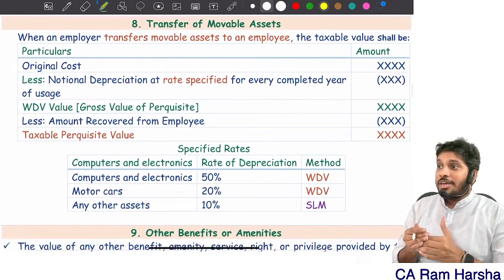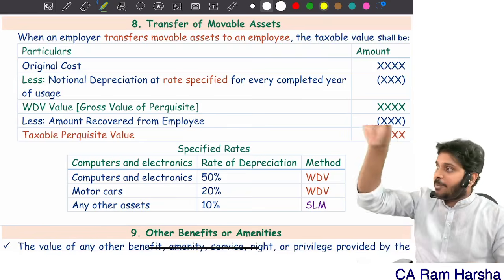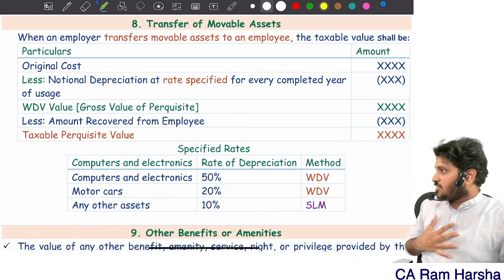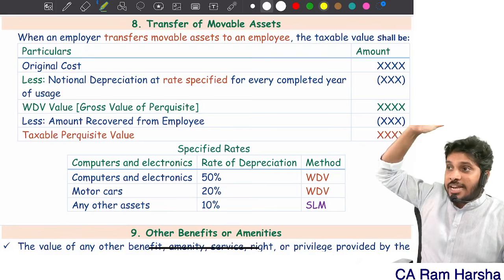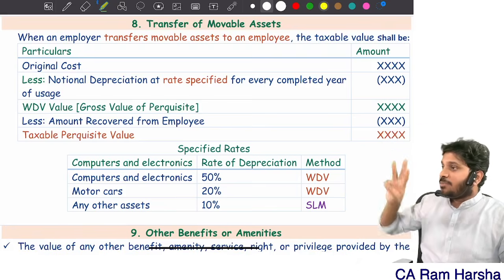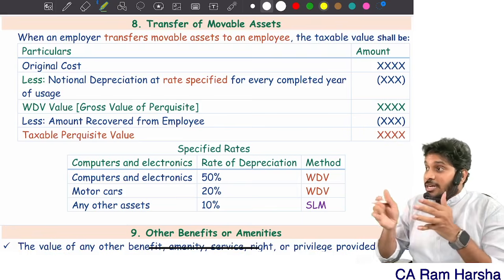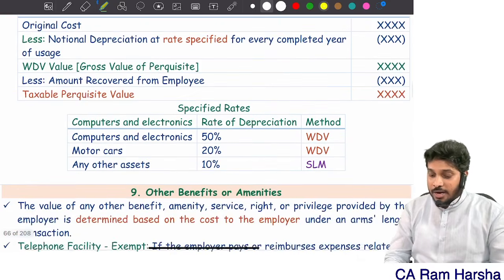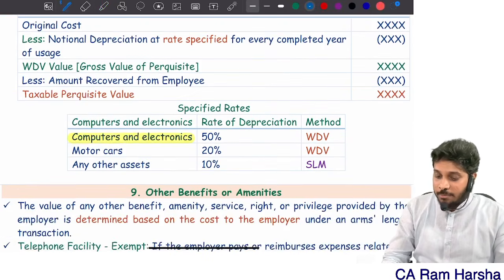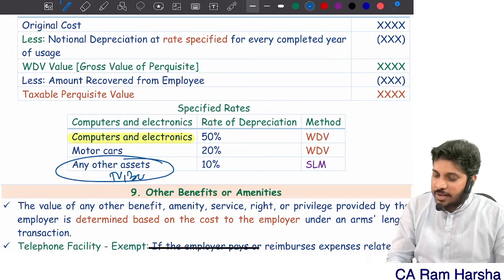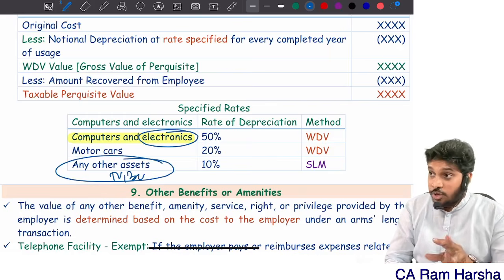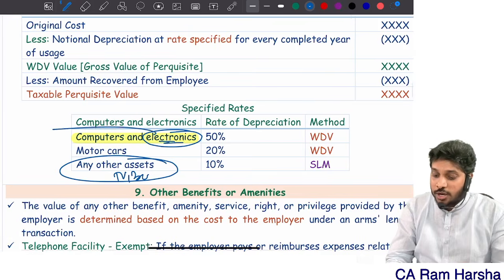Suppose the employee purchased an asset of the company. Company's own asset, the employee purchased it. The company purchased it for 10 lakhs. The employee bought it from the company at some 2 or 3 lakhs. Directly you cannot calculate 7 lakhs as benefit. No. Notional depreciation you should reduce. For computer and electronics, remember TV, bike, everything comes under other assets. Just because the word electronics is used, don't think every electronic item counts. Computer and electronic means what?